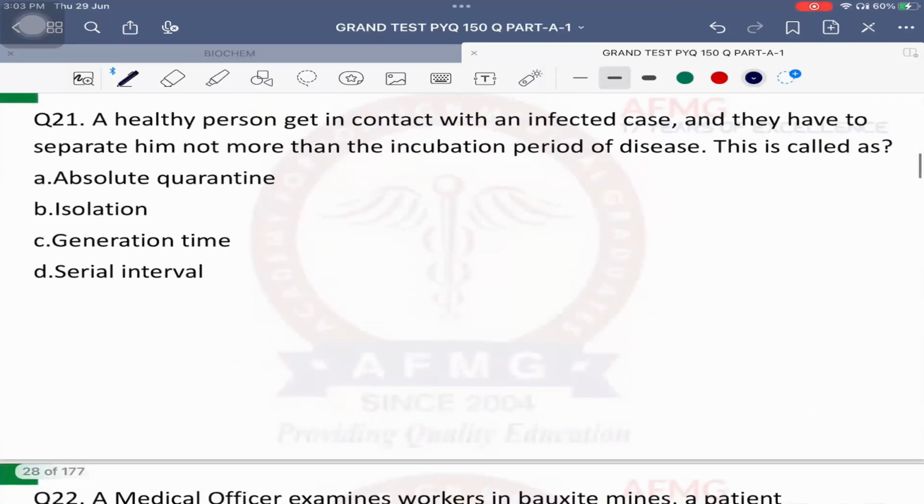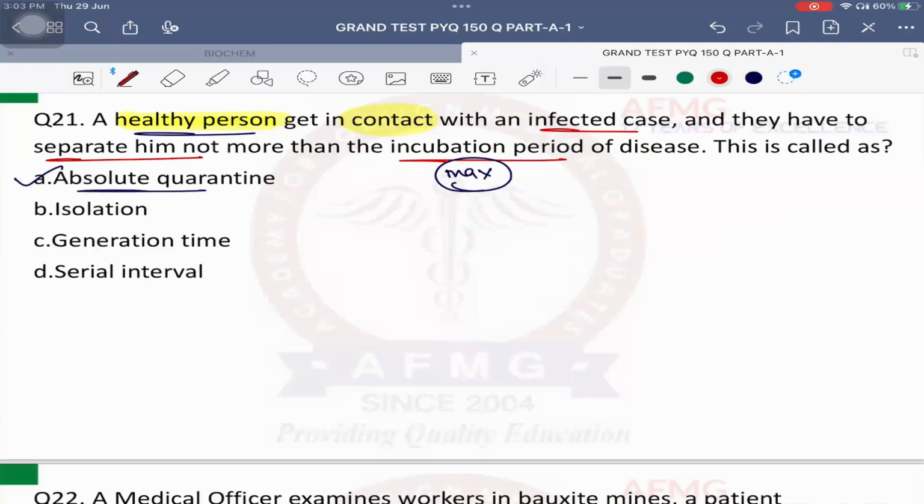Next is question number 21. A healthy person gets in contact with an infected case. Okay, and they have to separate him not more than the incubation period of the disease. This is called as. So definitely if you're separating the healthy person who was in contact with the case, okay, so that is what is the quarantine. And quarantine is usually done for a maximum incubation period of that disease. COVID के लिए maximum incubation period was 14 days. So COVID के लिए quarantine period was 14 days. ठीक है? So that's the reason.